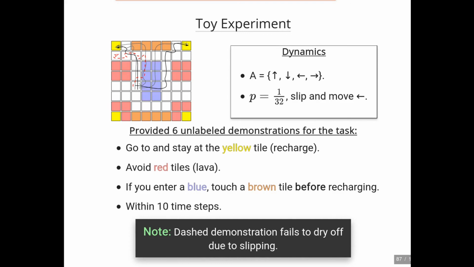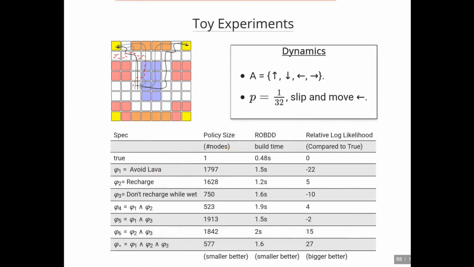We then ran our proposed inference procedure on a small concept class related to the demonstrated specification. We ran our inference procedure on the formula true, avoid lava, recharge, don't recharge while wet, and other conjunctive combinations of these formulas. The demonstrated formula is the formula phi1 and phi2 and phi3. For each formula in our concept class, we computed several statistics such as the policy size, ROBDD build time, and the relative log likelihood compared to the trivially true formula.